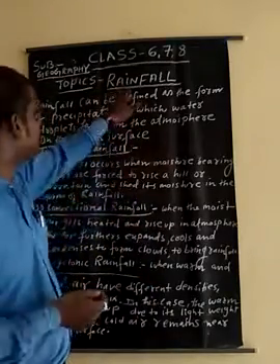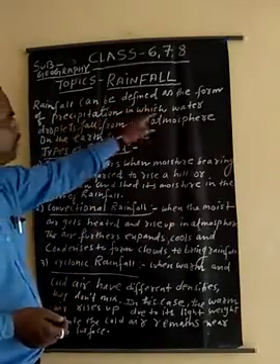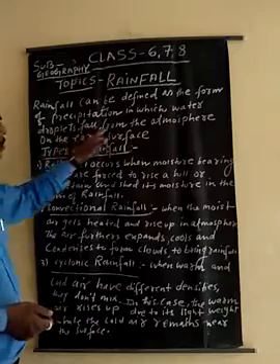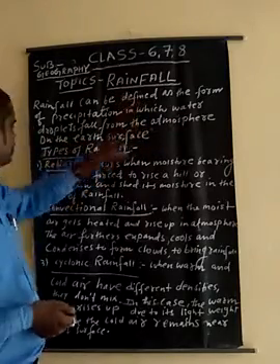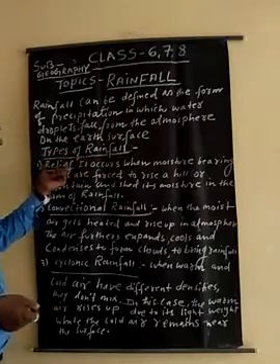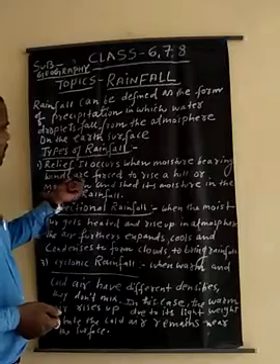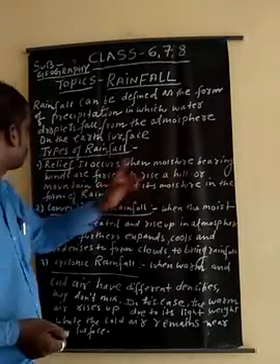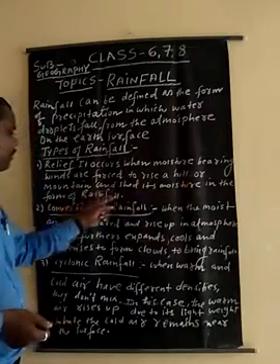I repeat again, what is the definition of rainfall? Rainfall can be defined as a form of precipitation in which water droplets fall from the atmosphere on the earth's surface. This is the definition of rainfall. There are three types of rainfall. The first one is relief rainfall. It occurs when moisture-bearing winds are forced to rise over a hill or mountain and shed their moisture in the form of rainfall.